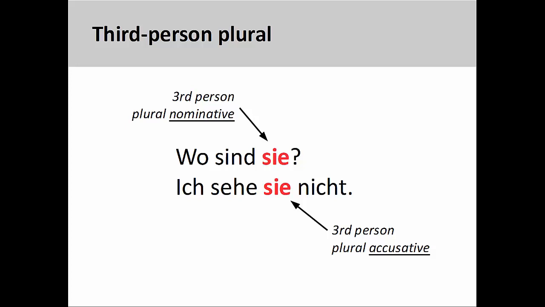How can I distinguish between them? In the first sentence, no action is being reported or transferred to a recipient. Since the verb sind reports a state of being or condition, the pronoun must be the subject of the sentence and in the nominative case. In the second sentence, the pronoun is the direct object of the verb sehen, which puts it into the accusative case.